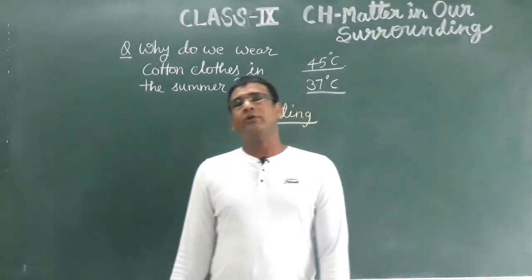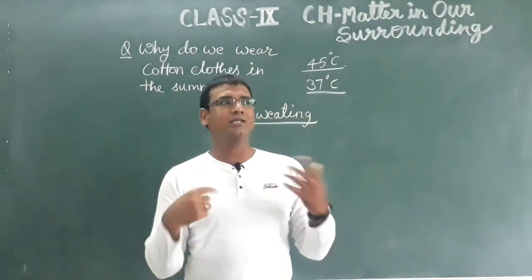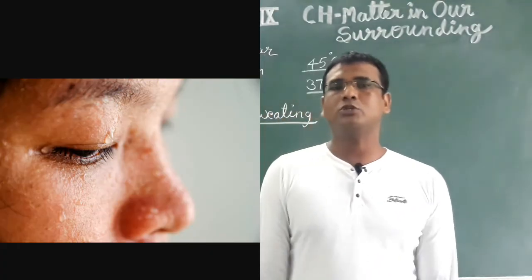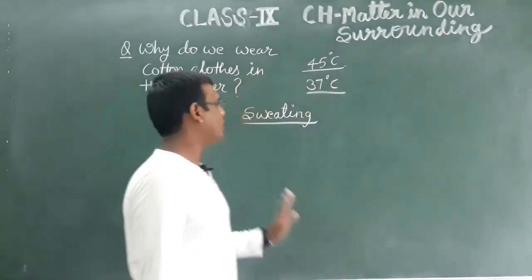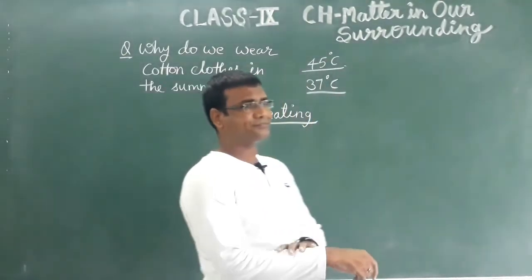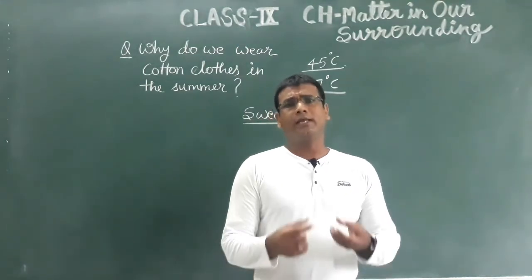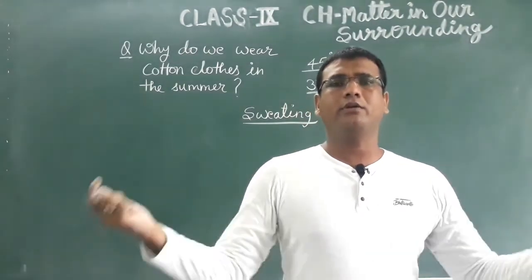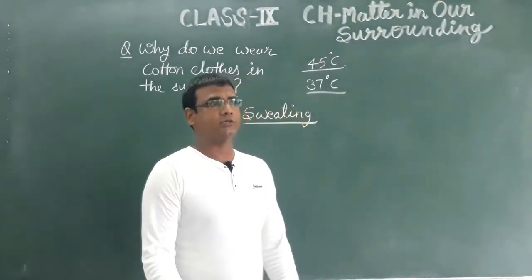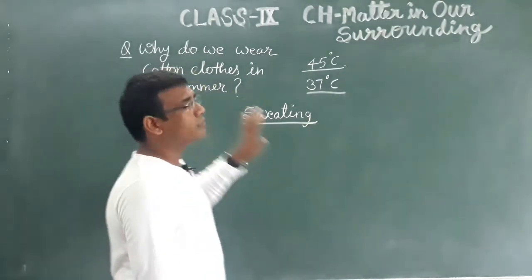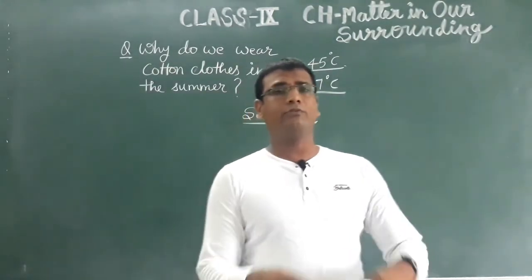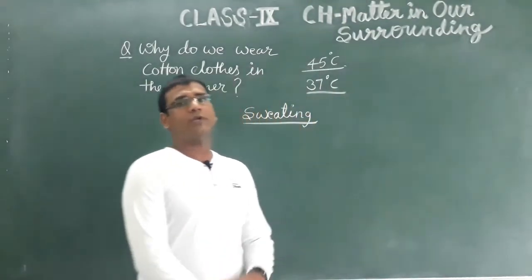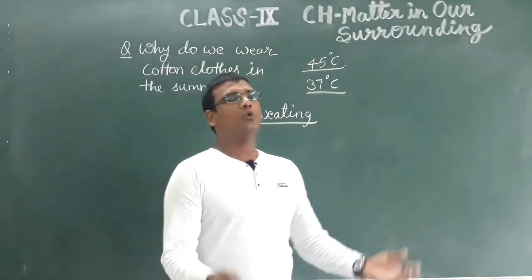During summer our body starts releasing more water in the form of sweat, and when this sweat comes on the body surface, it takes some heat from our body and starts vaporizing. It will become water vapor and then enter the atmosphere. In this way the body temperature will decrease, and we will feel a cooling effect.